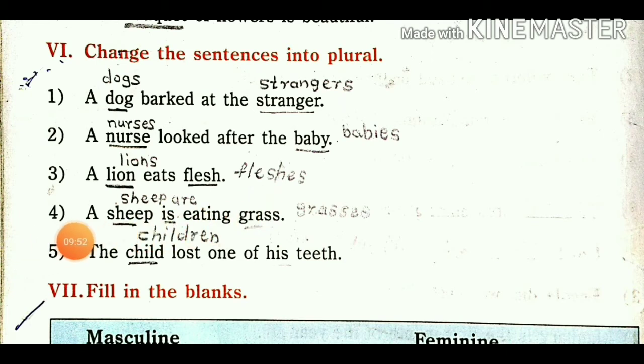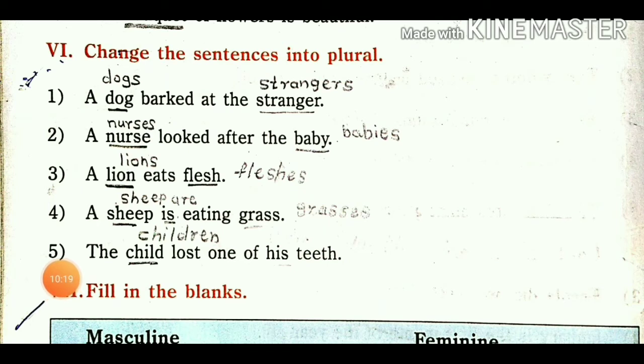Fourth number, a sheep is eating grass. So we can write, sheep is singular and plural is the same. Is is converted into are, because it is the plural form of the sheep are eating grasses, or we can say grass also as a plural form.